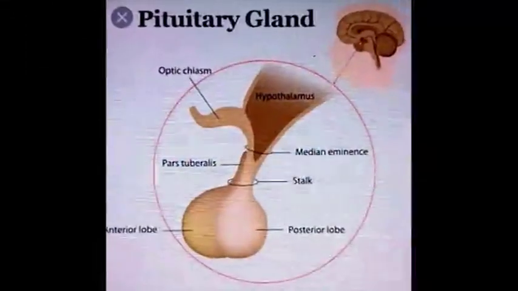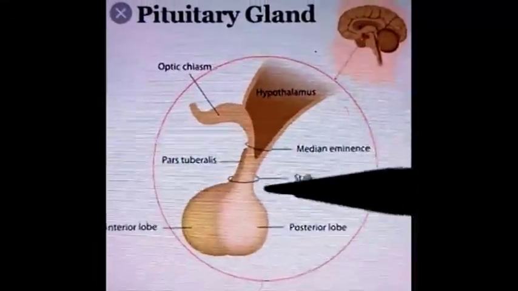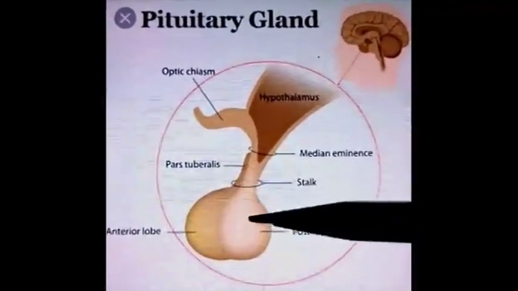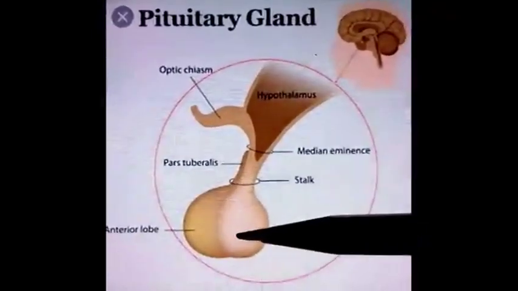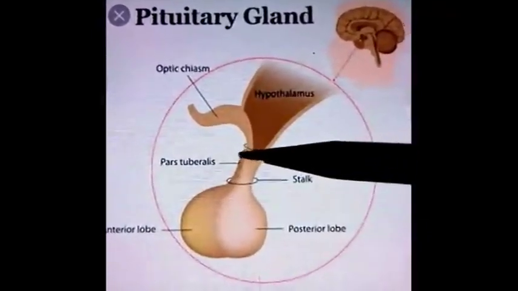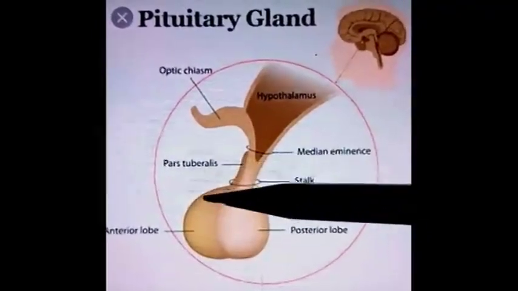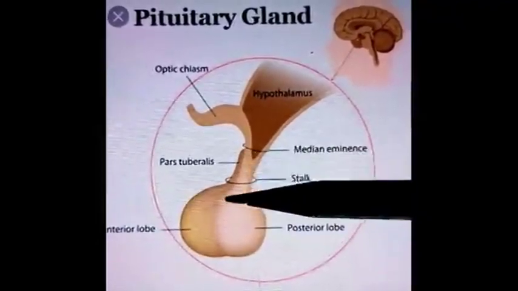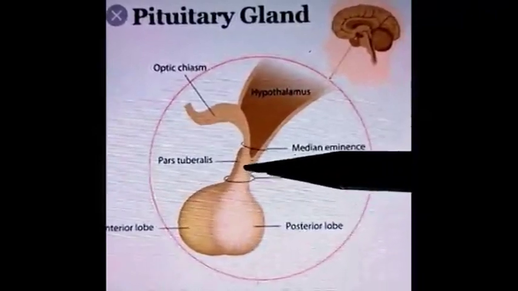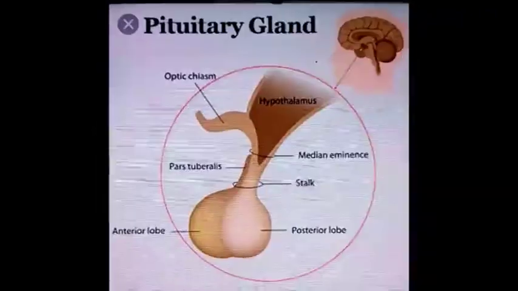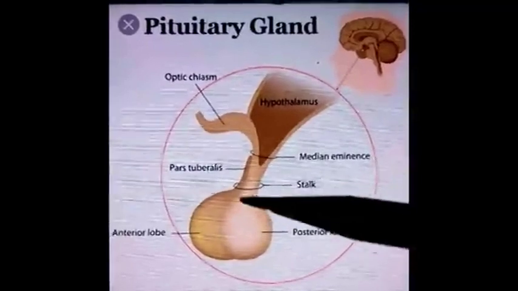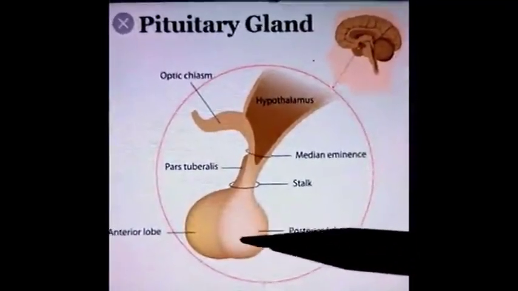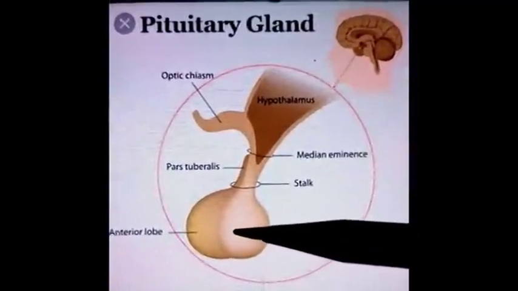Then subdivisions. The pituitary gland has two main parts, adenohypophysis and neurohypophysis. Adenohypophysis is visible in somewhat dark brown color, and neurohypophysis is visible in somewhat light color area. Both these parts have different structure, function, and different embryological origin.